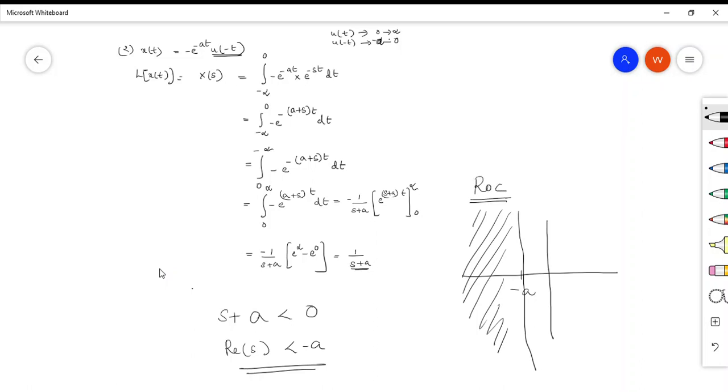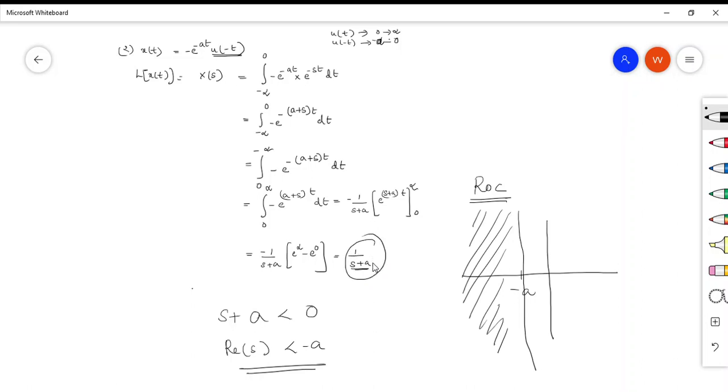Now from this you can see that for the signal x of t equal to minus e raised to minus at u of minus t, the ROC is different, but the value of the Laplace transform is the same. That is, the Laplace transforms of the signals are identical, but the regions of convergence are different. So this is the significance of the region of convergence. If you don't mention the region of convergence along with this term, you will not be able to identify what the correct signal is.